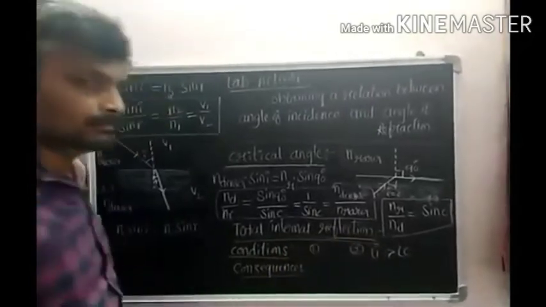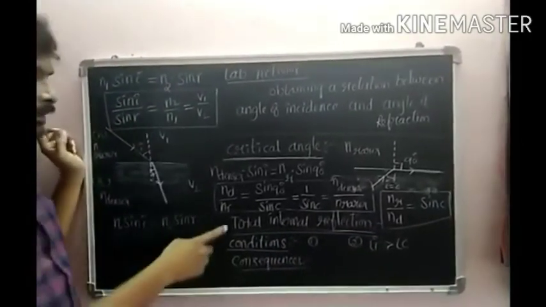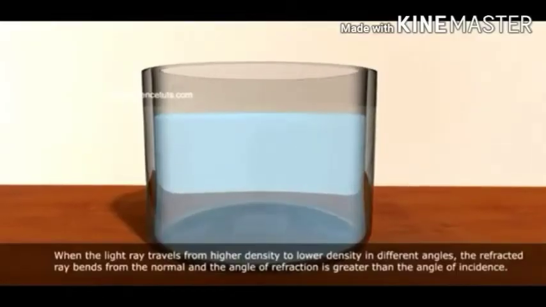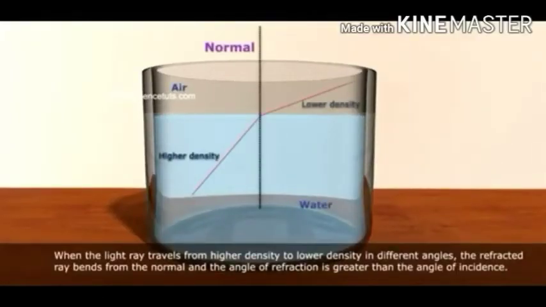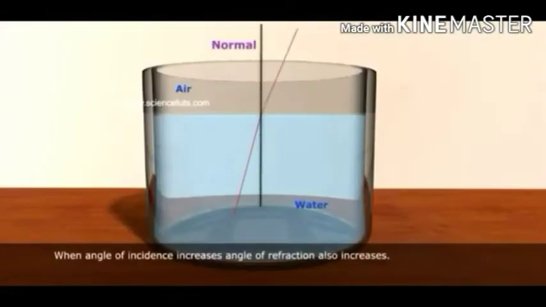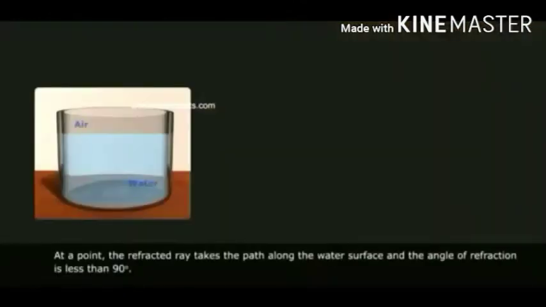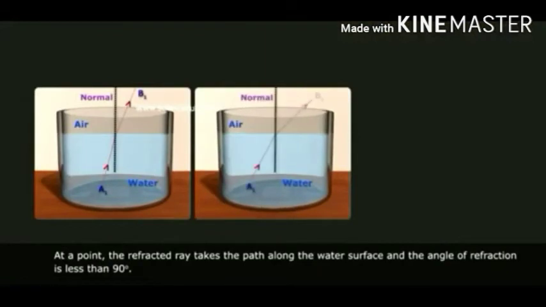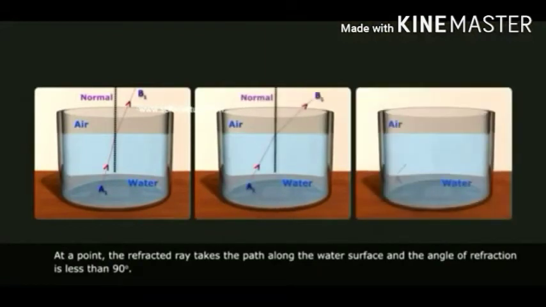For understanding this total internal reflection, I will show one. A ray travels from higher density to lower density at different angles. The refracted ray bends away from the normal and the angle of refraction is greater than the angle of incidence. When the angle of incidence increases, the angle of refraction also increases. At a point, the refracted ray takes the path along the water surface, and the angle of refraction is 90 degrees.